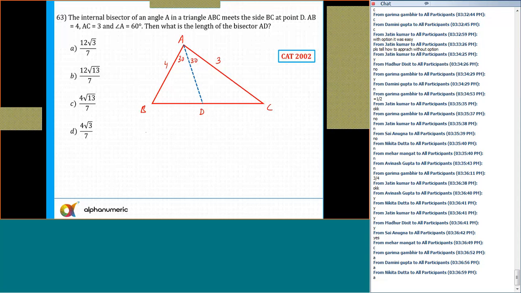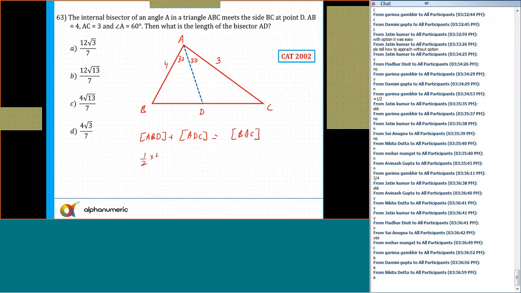So I can say, among several approaches, area of triangle ABD plus area of triangle ADC is always equal to area of triangle BAC. And area is equal to half AB sine theta.